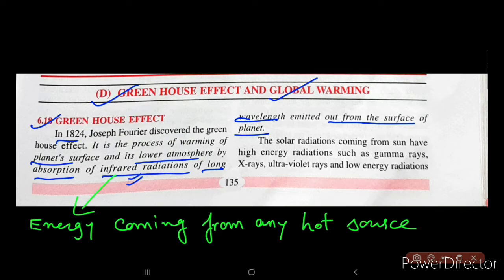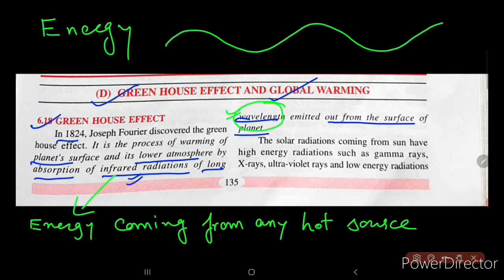Now these infrared radiations have a variety of wavelengths. It has a range of wavelength. Now what is wavelength? If you remember, in class 7 we discussed wavelength in the chapter light energy. Any form of energy can travel in the form of a wave. A wave is a disturbance created in a medium, a solid, liquid or gas.